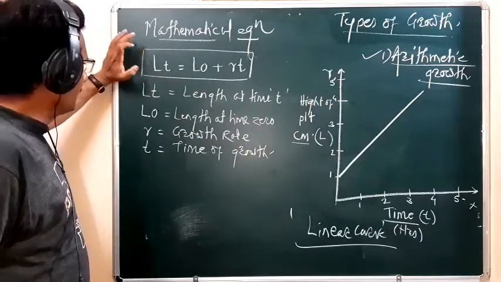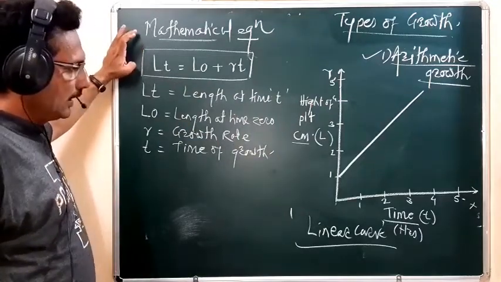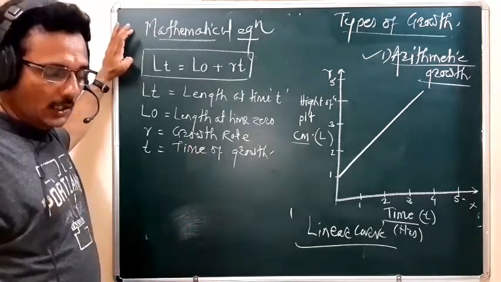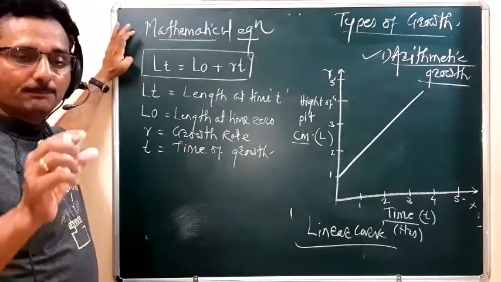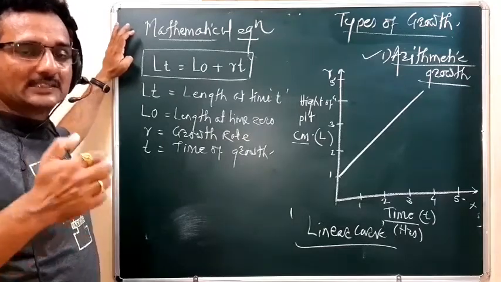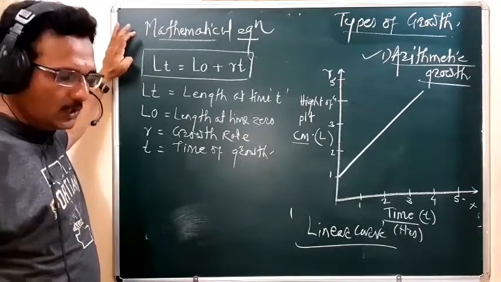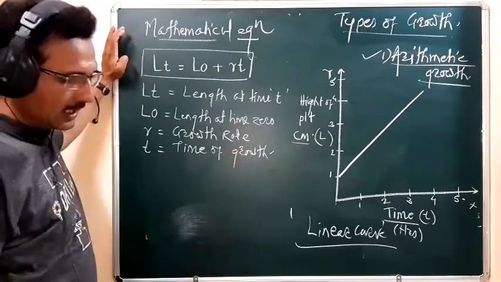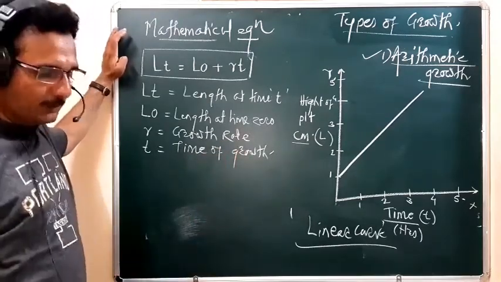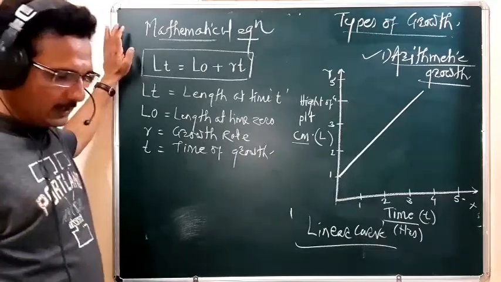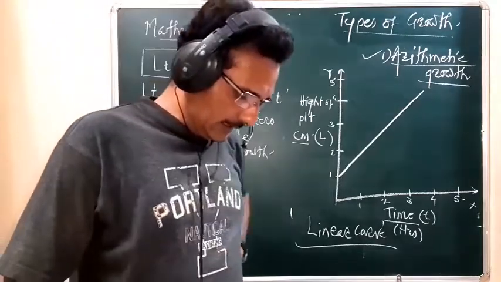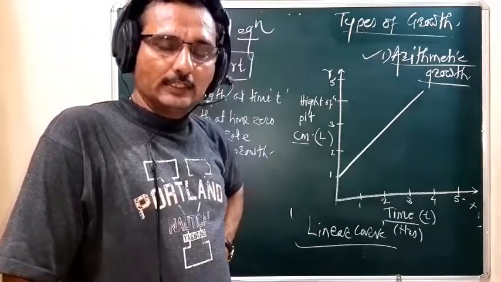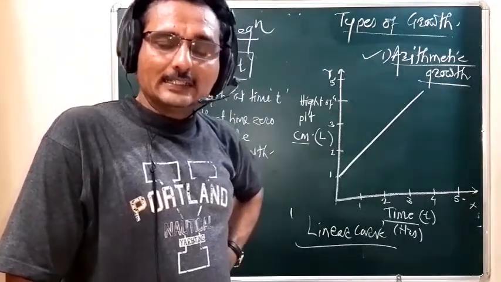See, student, with the help of this equation, we are to find out the growth of the plant at this certain time interval. With the help of this equation and this graph, we are to calculate the length of the stem, the length at time 5 hours.